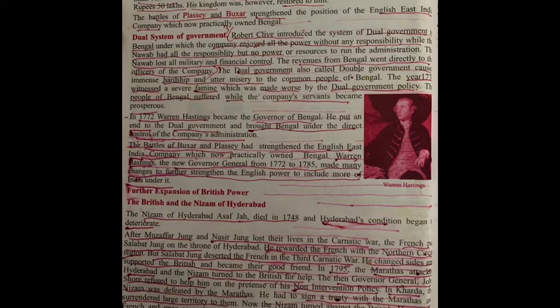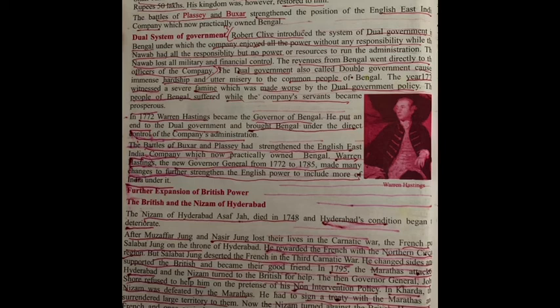But this got very much worse after the 1770s, which was aggravated by a famine. And later, in 1772, the then Governor General of Bengal, Warren Hastings, removed this dual system of government and brought Bengal directly under the administrative control of the English East India Company.